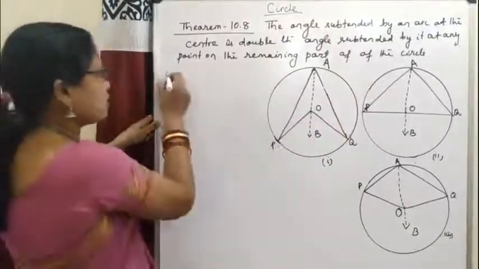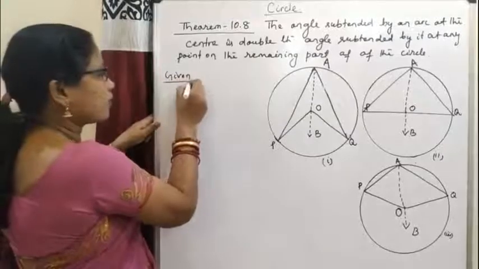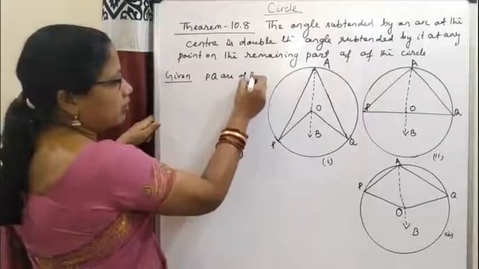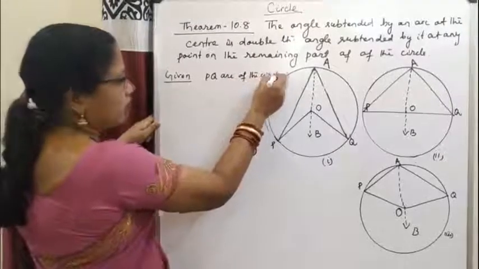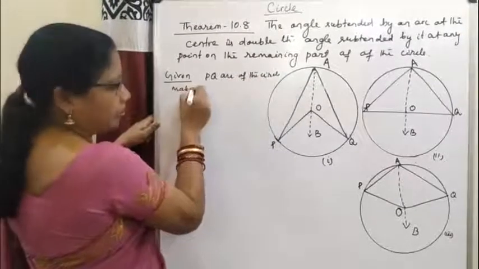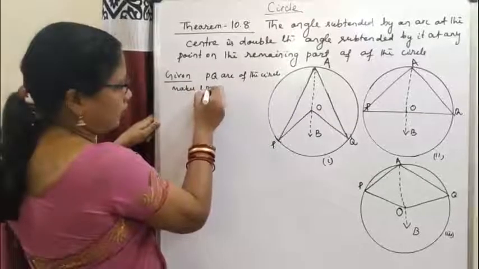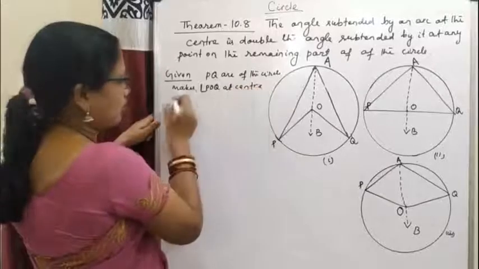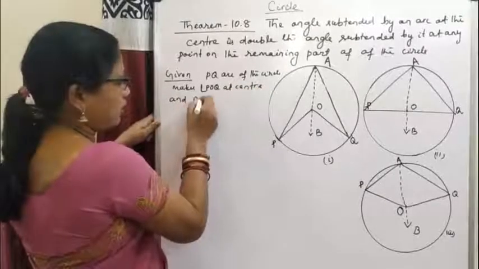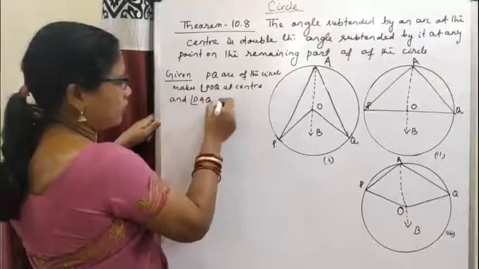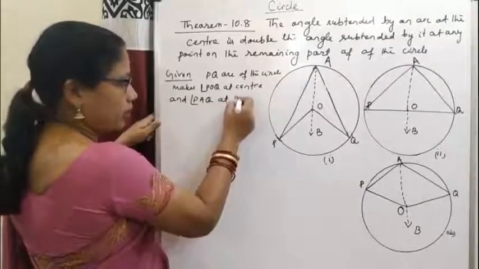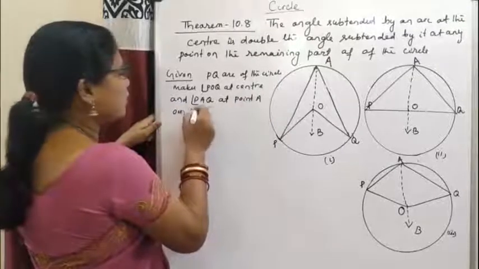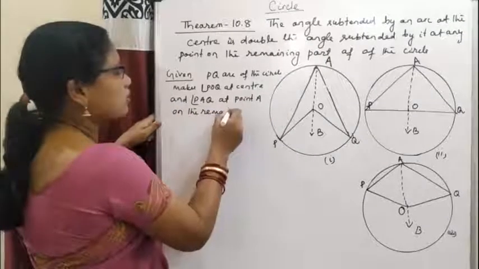So first, what is given? PQ arc of the circle makes angle POQ at center and angle PAQ at point A on the remaining part of the circle.